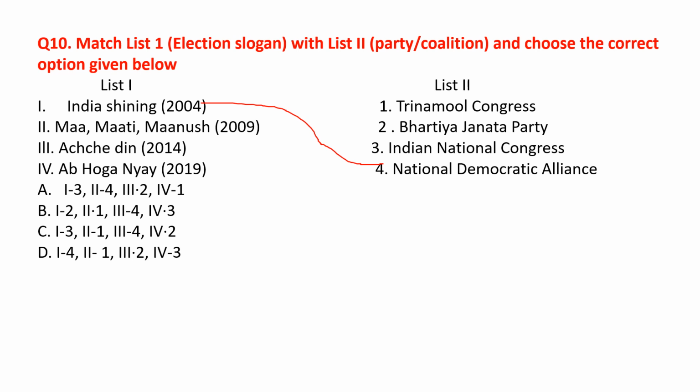It was given by Indian National Congress. Achhe Din, 2014. It was given by Bharatiya Janata Party. Ab Hoga Nyay. It was given in 2019 and it was given by Trinamool Congress. So the correct option for this question is option D.